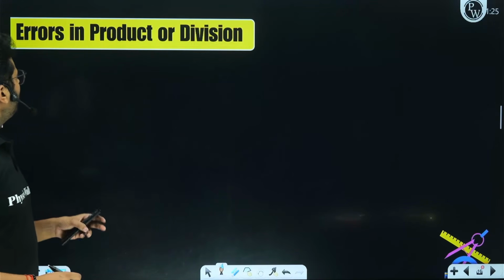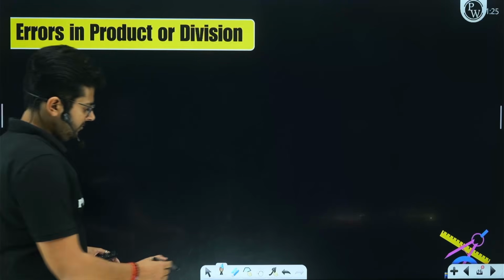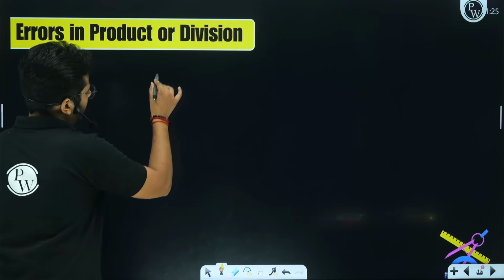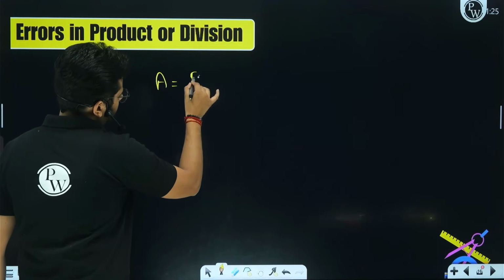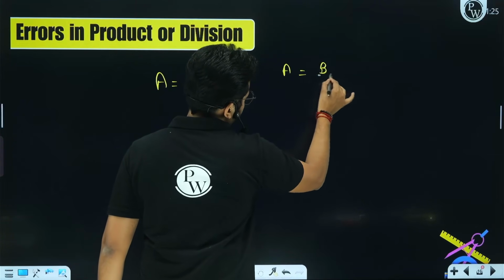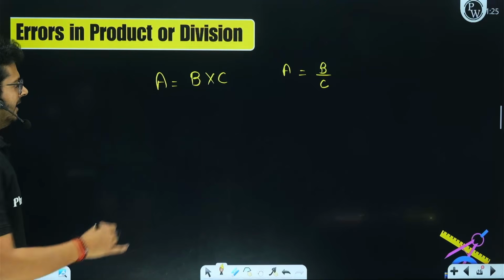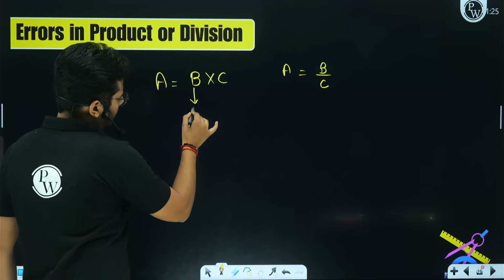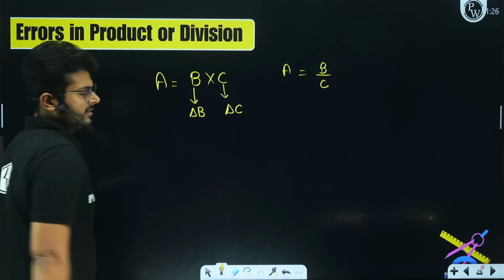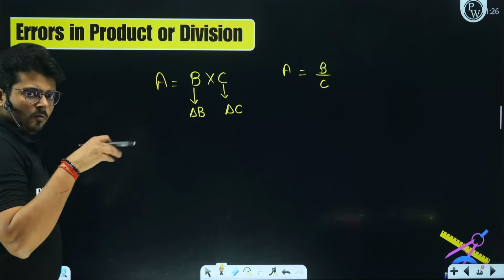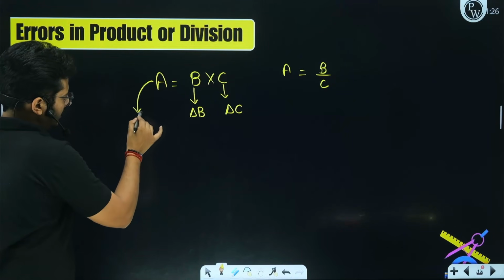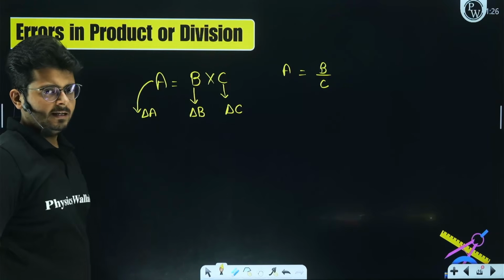What will happen in the case of product or division? If we have this relation going on, A equals B into C, or A equals B upon C, in that case what will happen? Let's say while measuring B, the error you encountered is delta B, and while measuring C, the error you made is delta C. Whatever error you made while measuring B and C will reflect in the result and give you a final error of delta A.